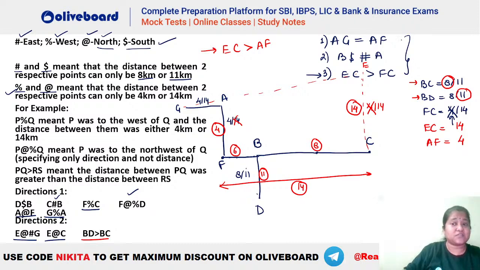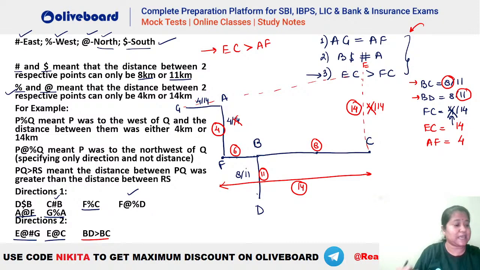Now the question is, which of the following is definitely false? Which of these is definitely false? The first one, AG is equal to AF. What is the value of AG? What is the value of AG here? You can see AG is equal to 4 or 14. We do not know what the exact value of AG is here. It can be 4 or 14. And what is the value of AF here? You can see it is actually 4. So there is a possibility for it to be true.